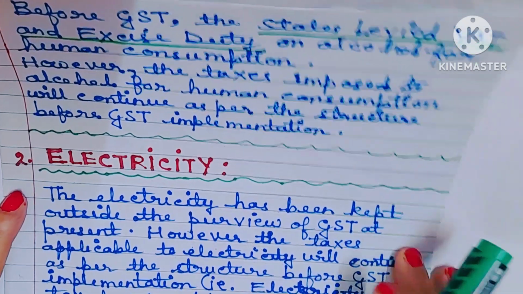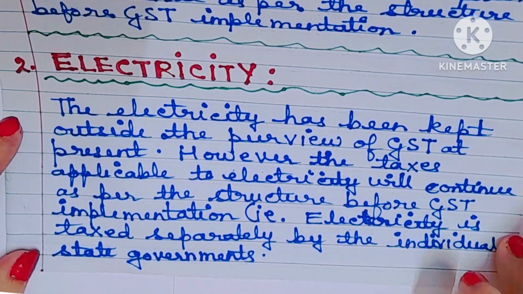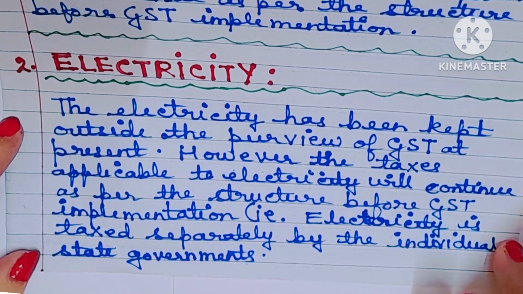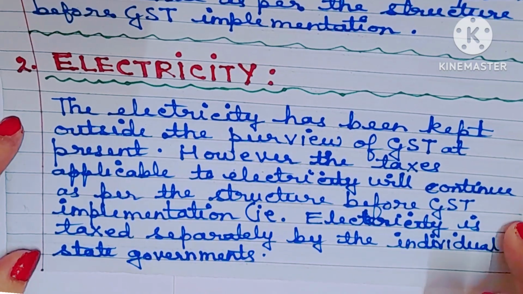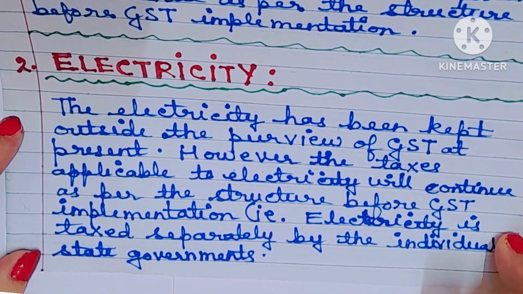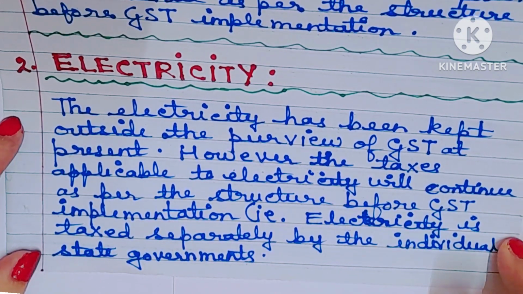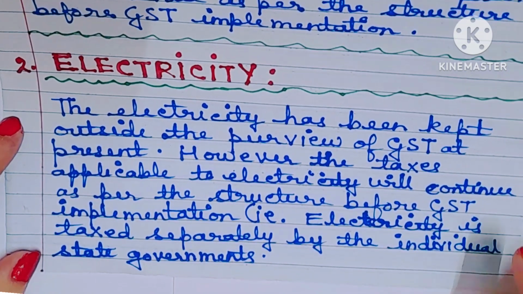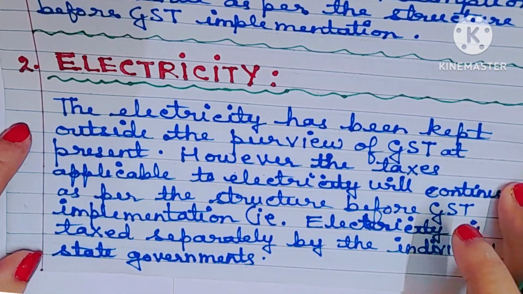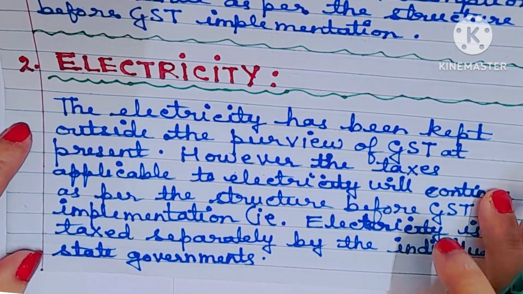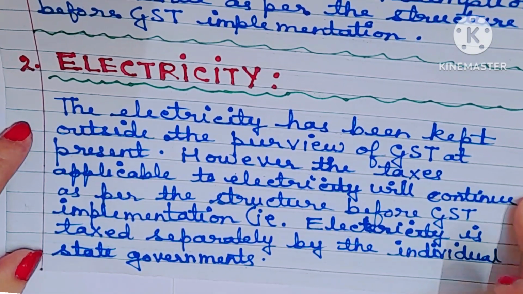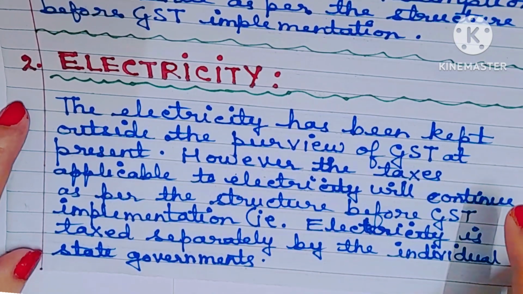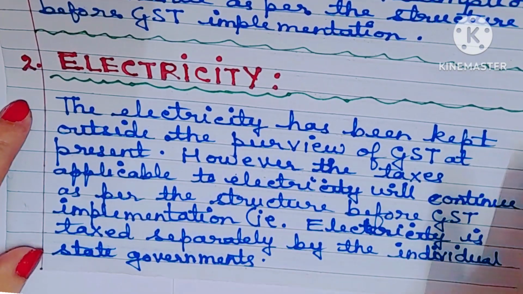Okay? Number 2, electricity. Electricity has been kept outside the purview of GST at present. However, the taxes applicable to electricity will also continue as per the structure before GST implementation. That is, electricity is taxed separately by the individual state governments. Understood? So, electricity is also not taxed or covered under GST. Electricity is taxed separately by the individual state governments. Understood? These are the exceptional cases.